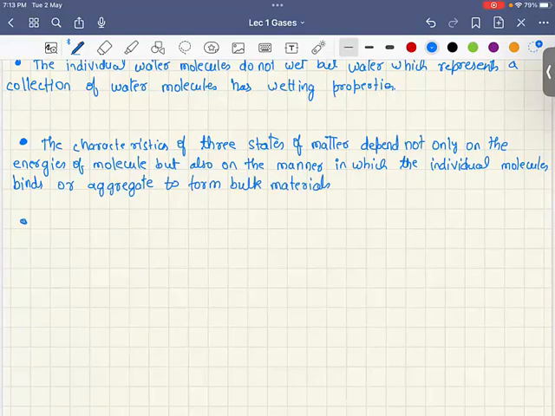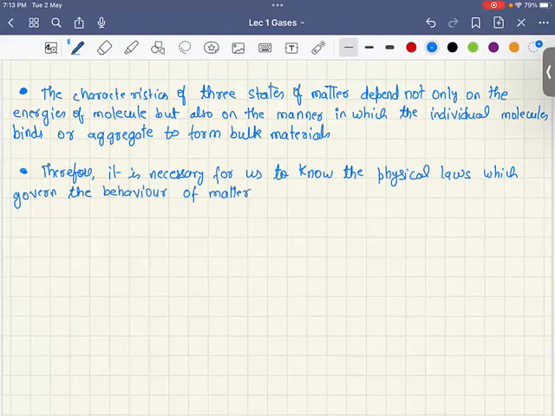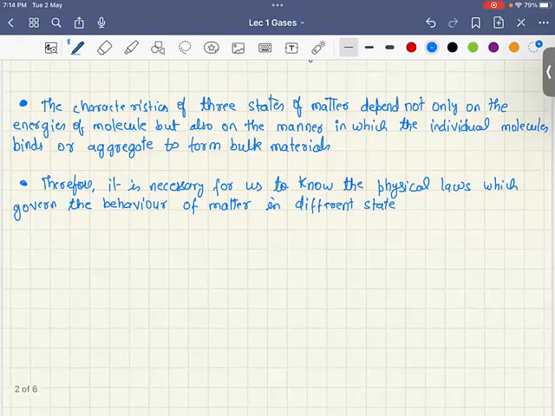Therefore, it is necessary for us to know the physical laws which govern the behavior of matter in different states. So this is the motivation which we have.